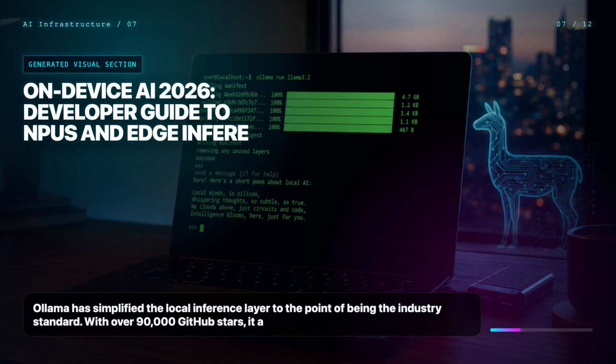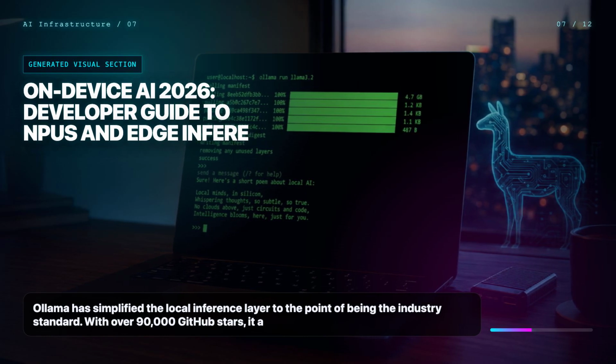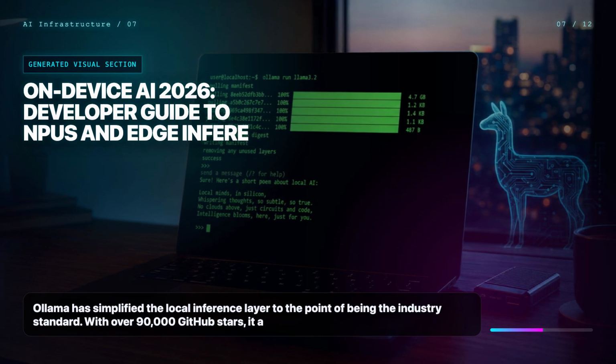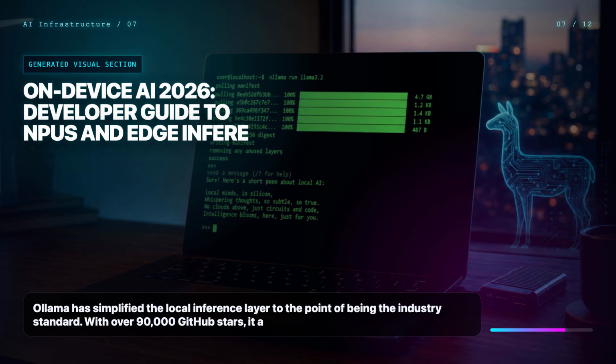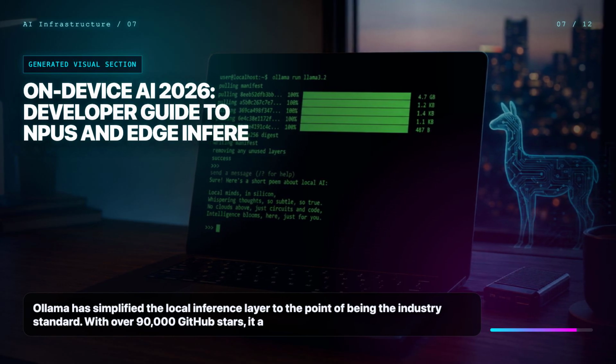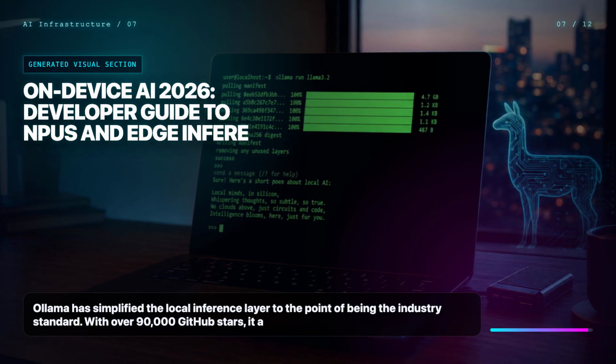Ollama has simplified the local inference layer to the point of being the industry standard. With over 90,000 GitHub stars, it allows developers to pull and run quantized models with a single command. By serving an OpenAI-compatible endpoint at localhost, Ollama makes it trivial to swap cloud-based LLM calls for local ones without changing your application's core logic.